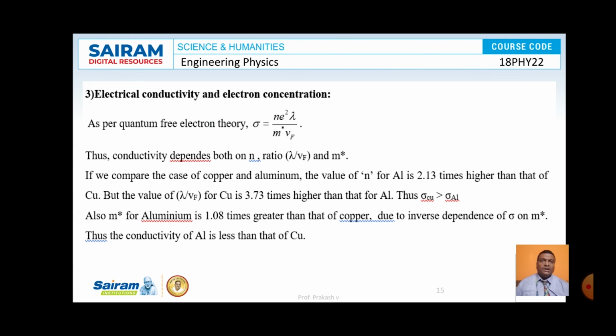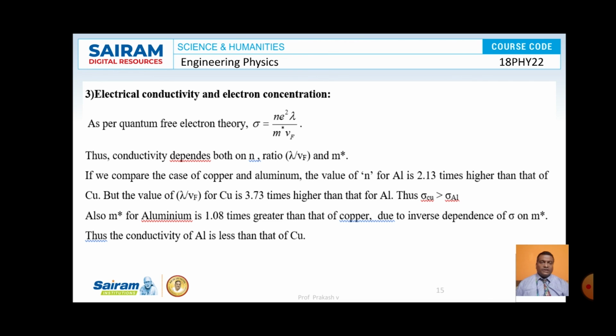And when we look at the electrical conductivity, that is proportional to electron concentration. That is the prediction made by classical free electron theory. But the quantum free electron theory gives us the formula sigma equal to n square lambda by m vf. So here lambda by vf is one parameter taken into account and n is another parameter.